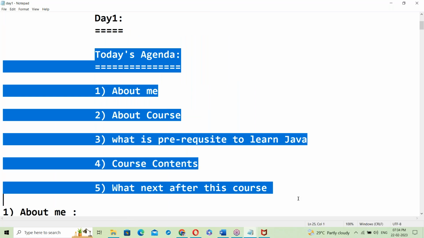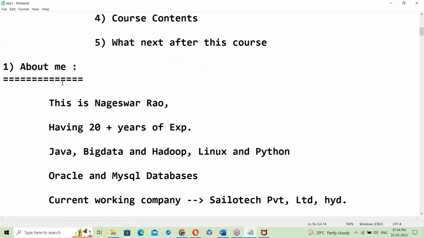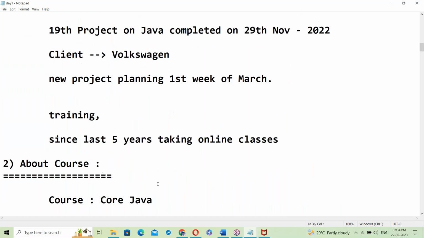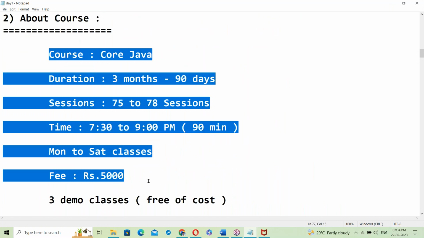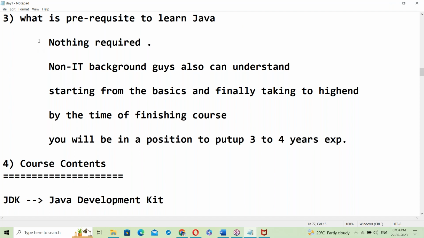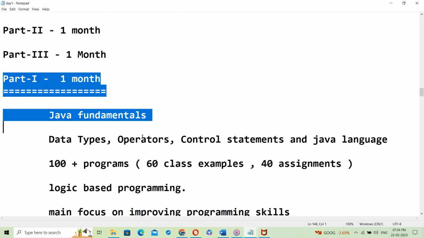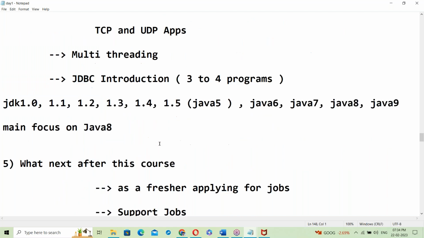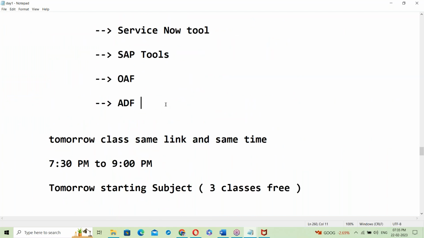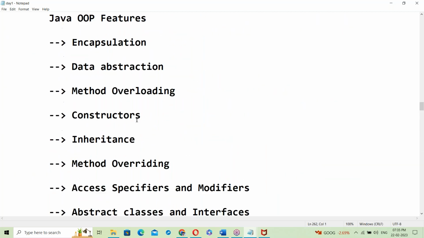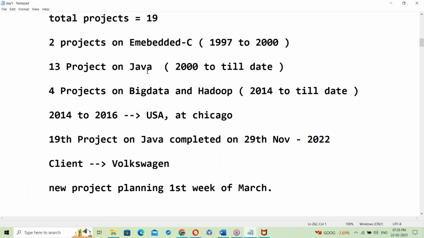On day 1, the course introduction was completed: about me, about your course, prerequisites, nothing required to learn Java, course contents, and the complete syllabus. This notepad text file about day 1 is already shared with you.